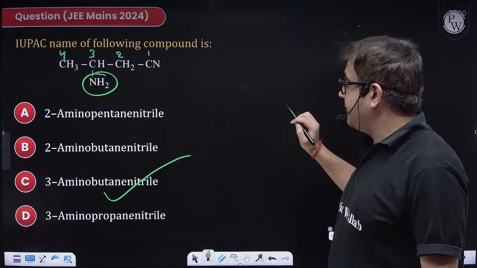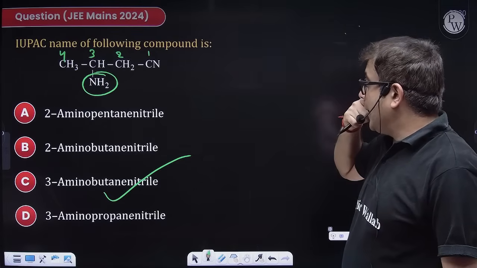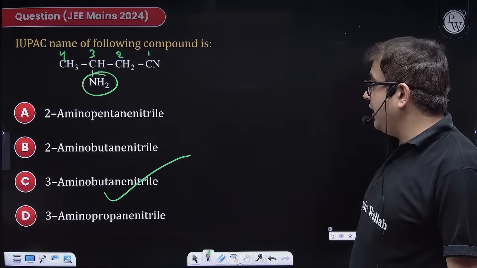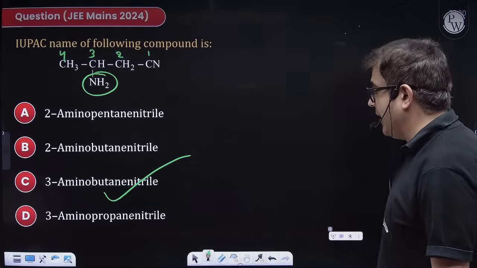Just a second, guys. 1, 2, 3, 4. Okay, 3 amino butane 1 nitrile. Yeah, perfect.